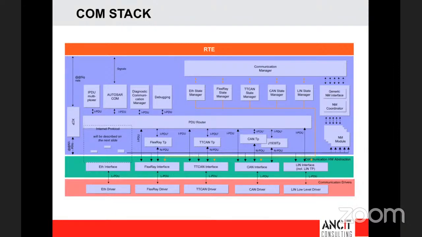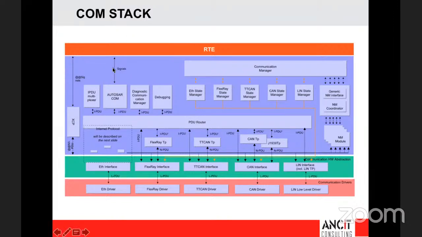From the application software component, the data comes out to the COM module as signals. It's called system signals. This system signal will be transmitted from the application software component to the COM module through the RTE. The ECU extract will have complete detail about how this mapping of the application software component is done with the COM module. So that is what we are going to focus on.